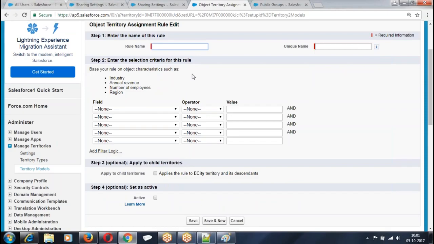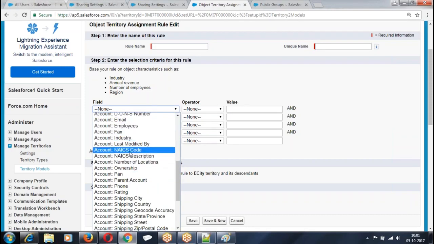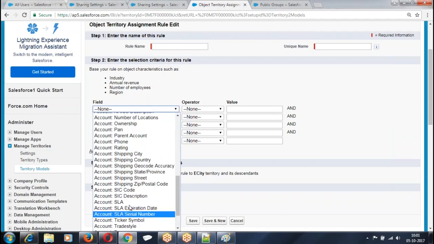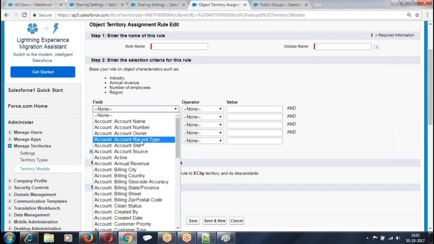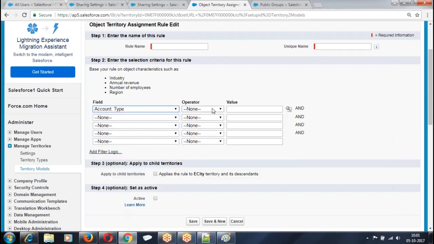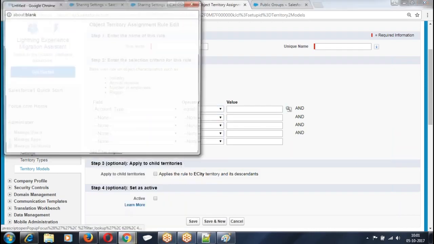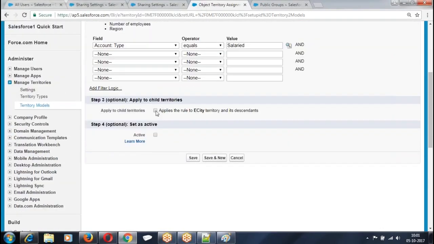We can give rules. When a record is created, which territory does the record fall under? I am giving the rule: if city equals to this city. Otherwise I'll give some other. If account type equals to salary, then shift the records to this territory. Add them to Electronic City.